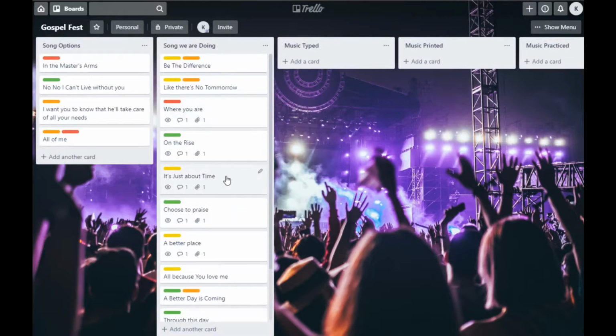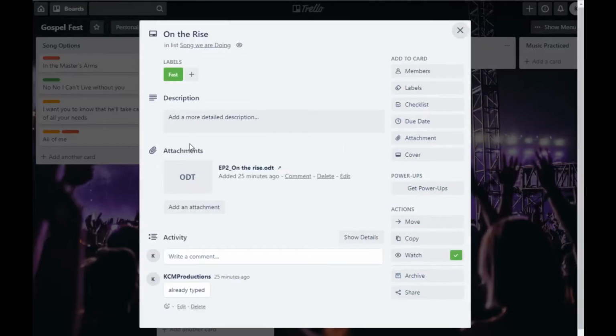From this, and some of these you can see I've already got some things done, and I'll explain what I've done here. For instance, on the Rise, when I click on that, I can click a due date for when I want to have it done by, whether it be due to have it written by, whatever. I've already had it typed out and written. So what I did was I attached the folder here, the file where you can actually download it. And if you're on any other device, you can log into this board and download this file. So I've got it there.